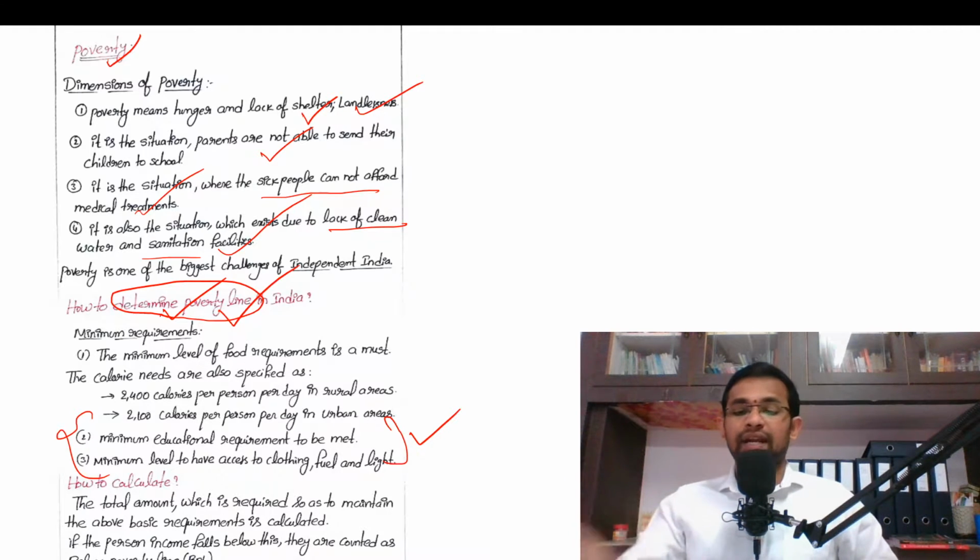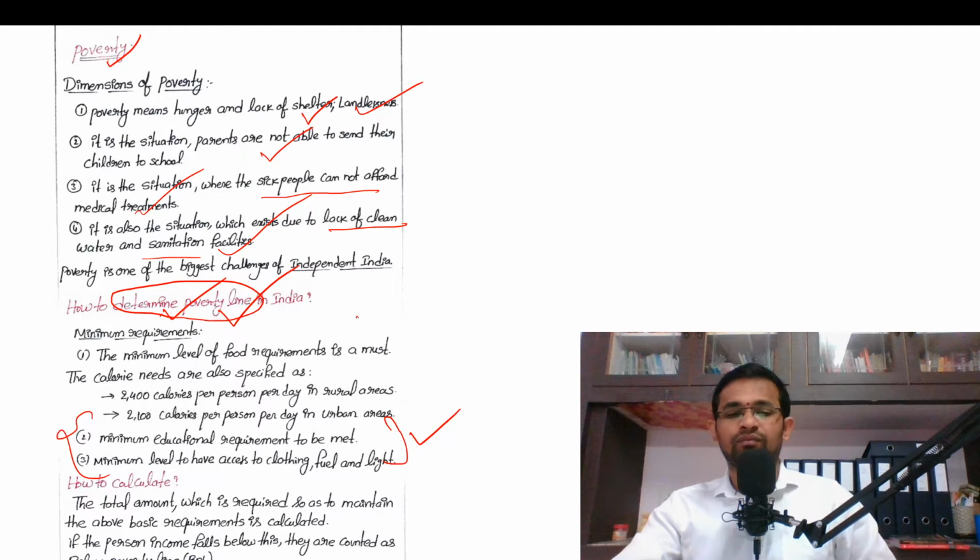So what are the minimum daily needs? Minimum requirements are food and shelter, minimum education, and minimum health facilities. If the expenditure of a person is not sufficient to meet these minimum needs, then such a person is below the poverty line.